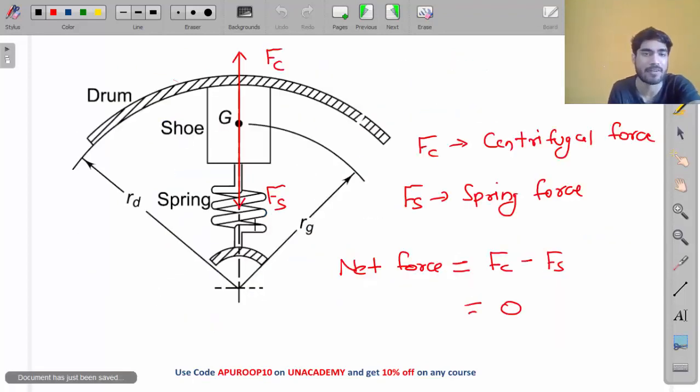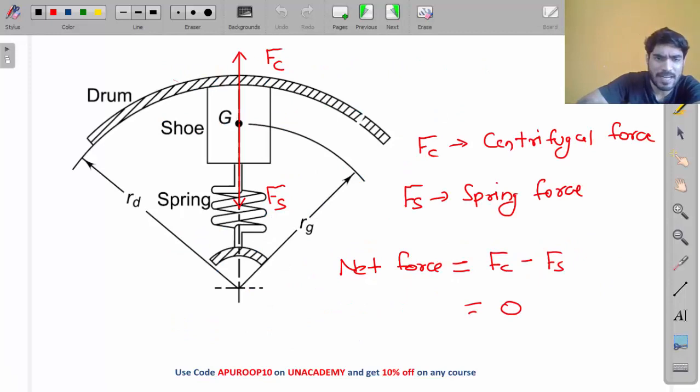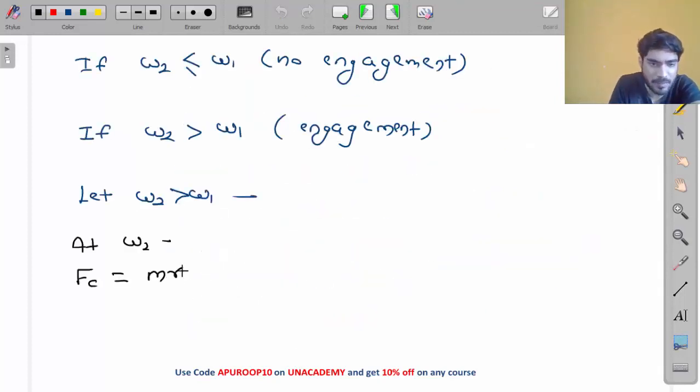Which r, my friend? Rd or Rg? Rg, center of gravity. The center of gravity is at a distance Rg. So this will be m Rg omega 2 square.